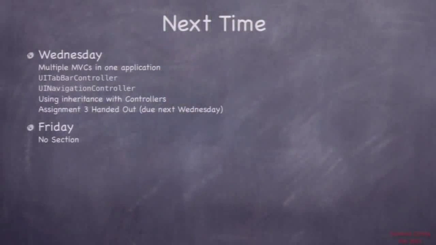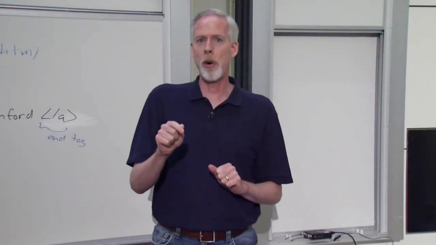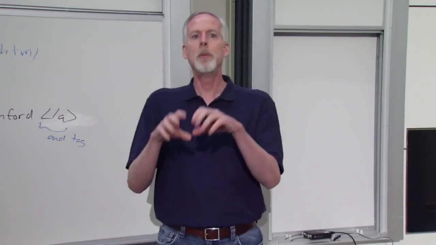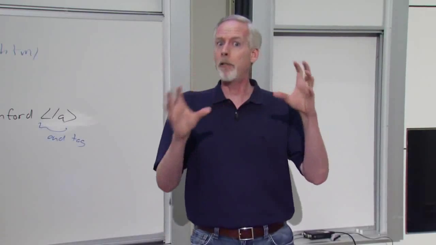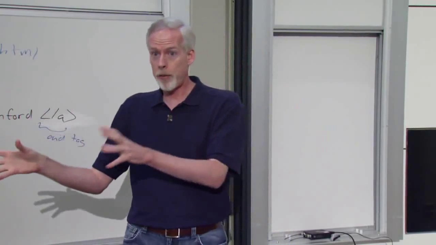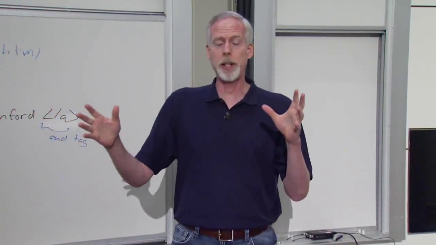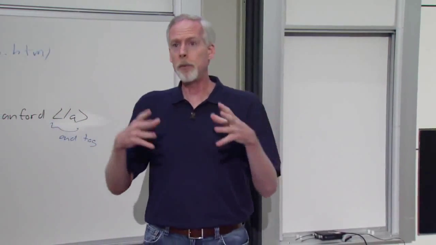And so next time, on Wednesday, we're going to take this app and we're going to add some more view controllers to it. It's multiple view controllers. Now, it's very important to pay attention for that for your assignment, because that's the fundamental thing we're asking you to do in the assignment that's going to go out on Wednesday, which is make multiple MVCs. Not just your Matchismo, it's still going to be Matchismo, but you're going to have to do another game, have both games on screen, have yet another thing appearing on screen. So you're going to have at least 3, and if you do extra credit, 4 or 5 different MVCs.